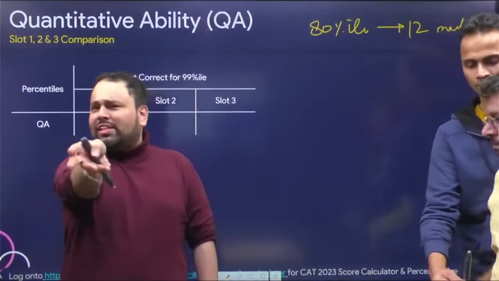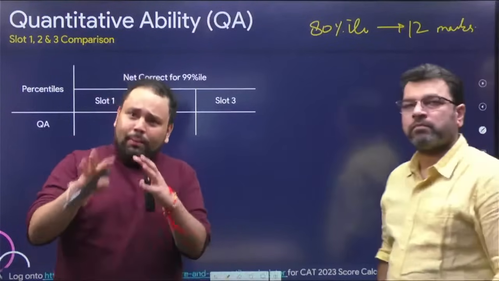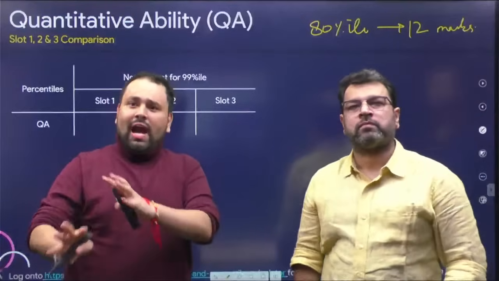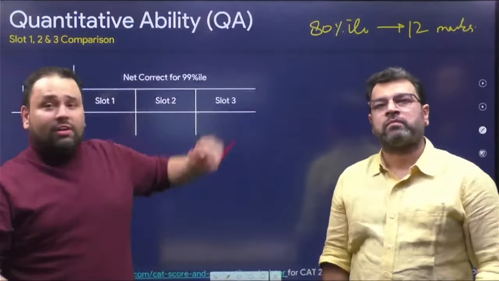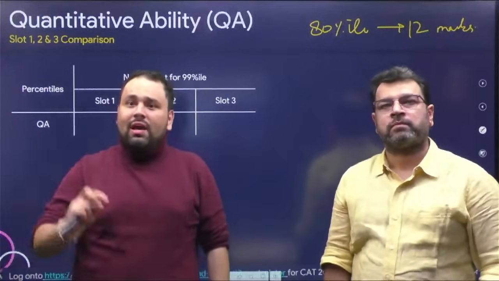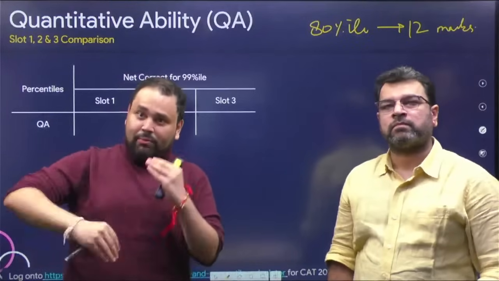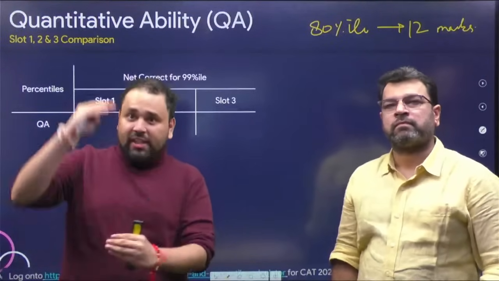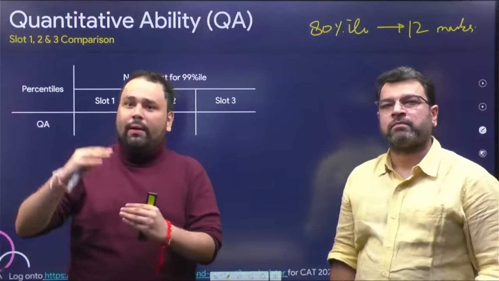3-4 questions, I'm still keeping there. I think it will be 3-4 questions. I don't think 80 percentile will change much. Maybe it goes down by 1 or 2 marks. After that, again the same thing which we were talking about earlier, the sudden jumps that you see, you will see the same jumps here also.